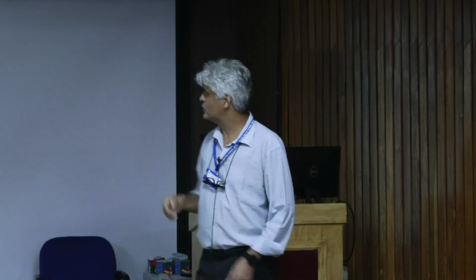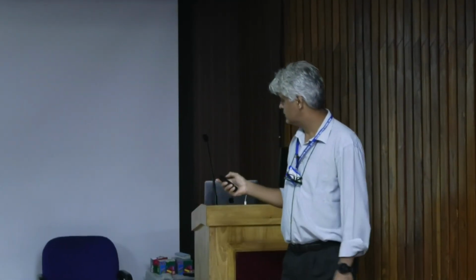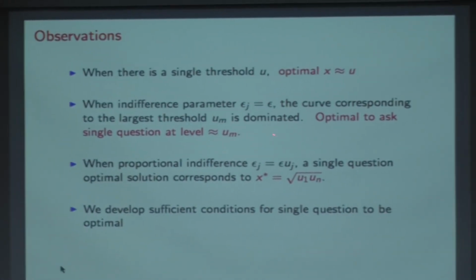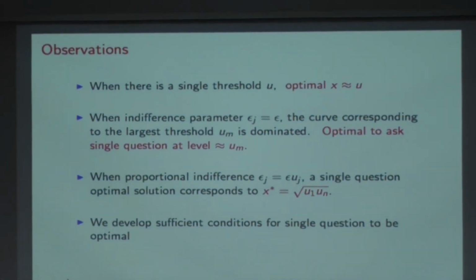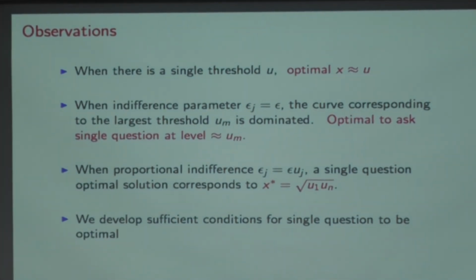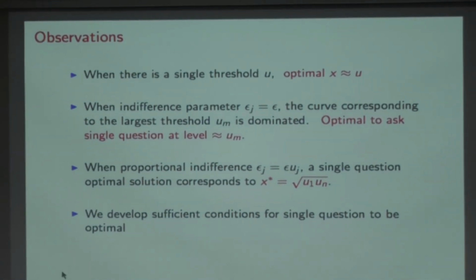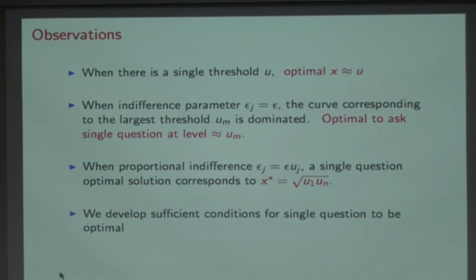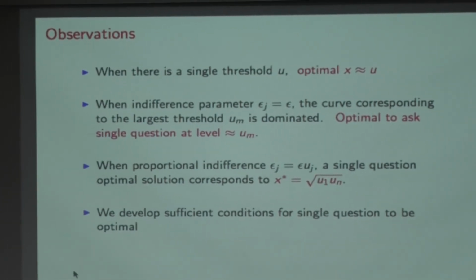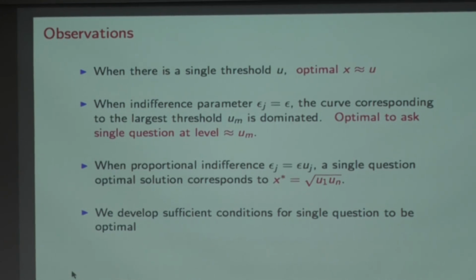For those people, the best thing to separate them correctly with fewest number of questions is to keep the question level at level U. When the indifference parameter is epsilon fixed, meaning if my grade is 90 to 100, and I'm indifferent between people lying between 89 and 91, and for the grade between 80 and 90, I'm indifferent between people writing between 79 and 81, and from 50 to 60 grade, I'm indifferent from 49 to 51.